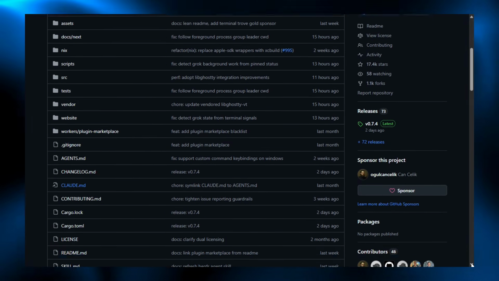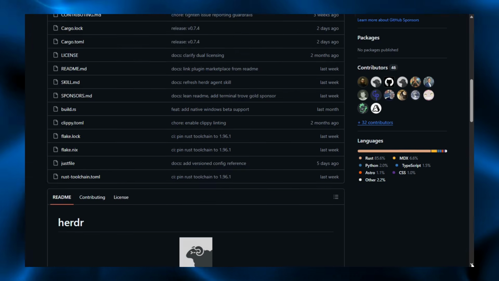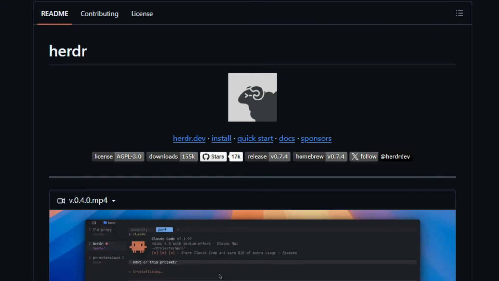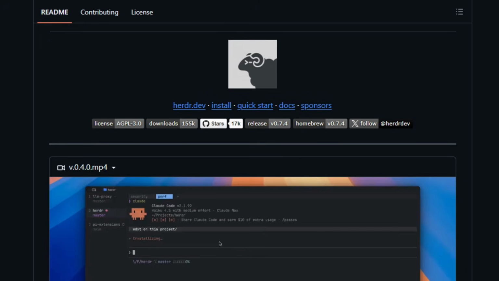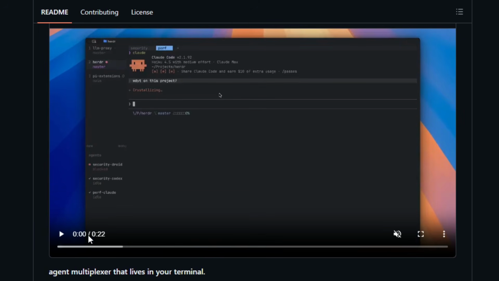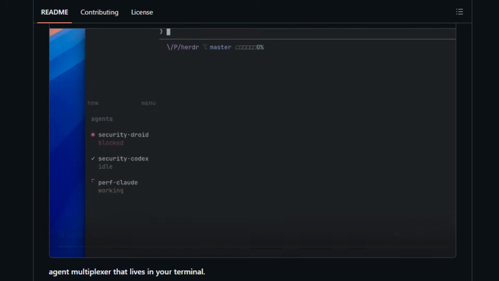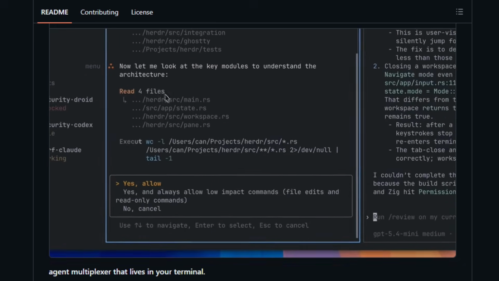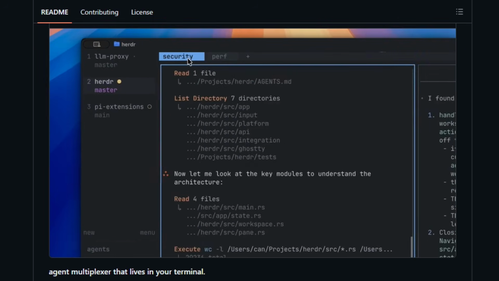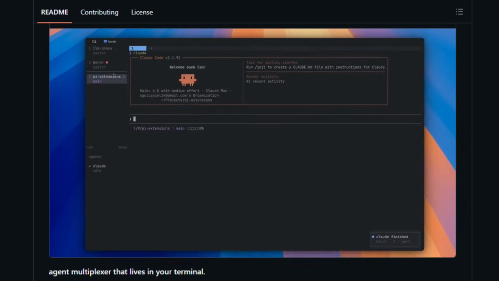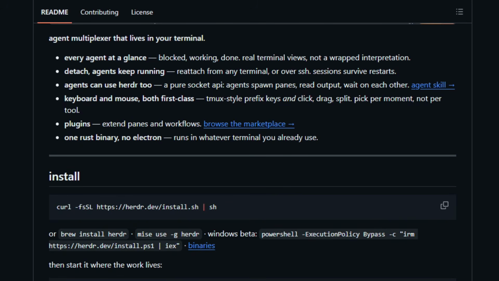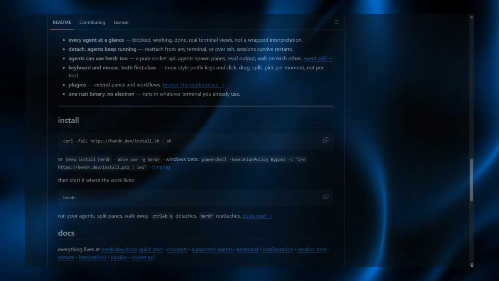It lets developers run every agent in one terminal and see which is blocked, working, done, or idle in a live sidebar. Each agent gets its own real terminal, so full-screen TUIs render right, and you split panes into workspaces and tabs by mouse. A background server keeps agents alive when you detach, so you reattach from another terminal or your phone over SSH. It's one lightweight Rust binary for Linux and macOS, and detects agents like Claude Code and Codex out of the box. Install it and herd your agents.